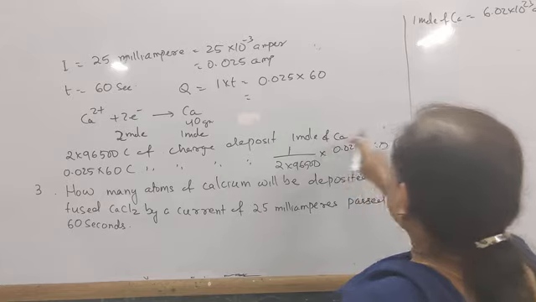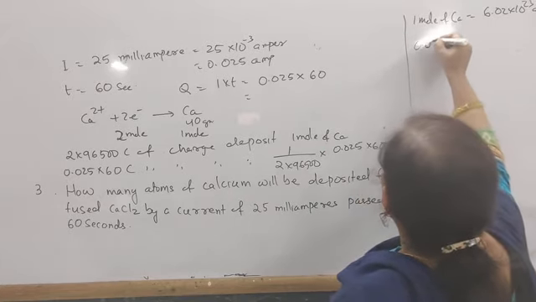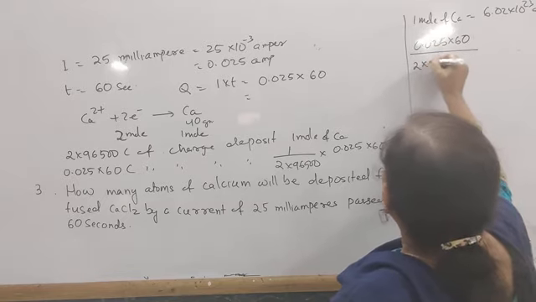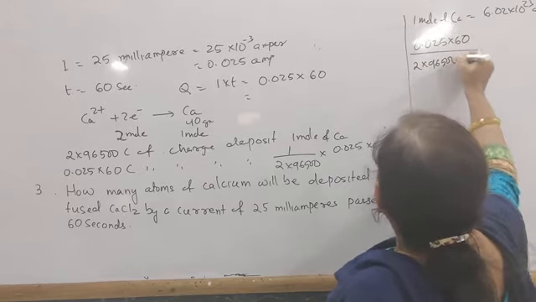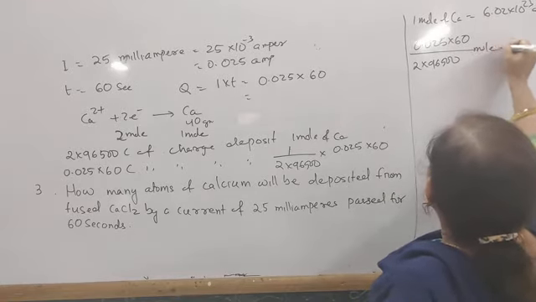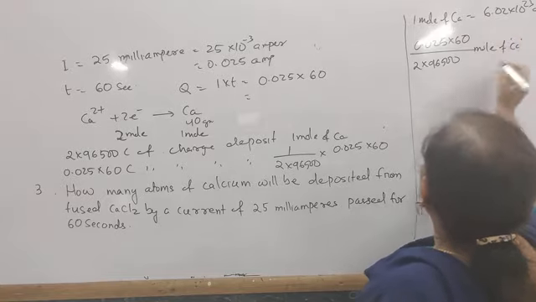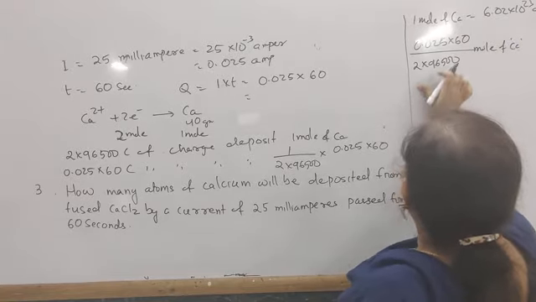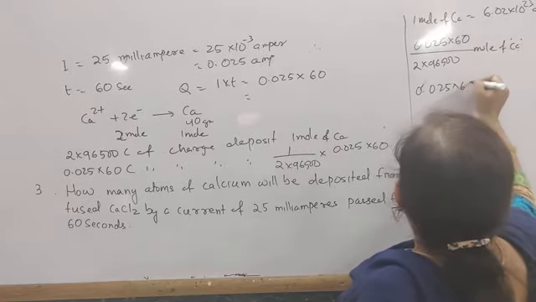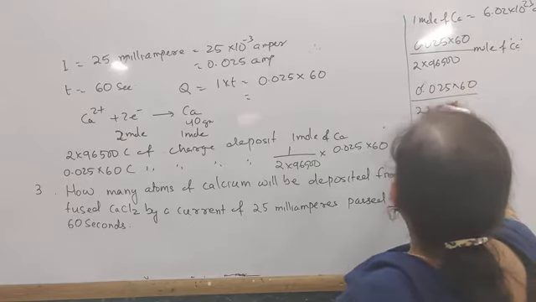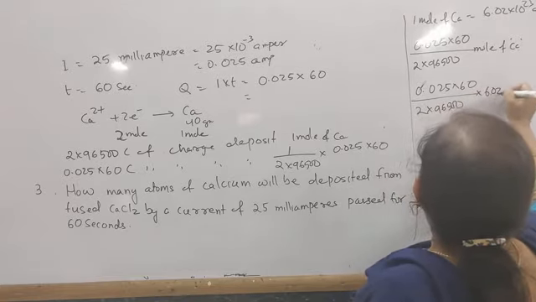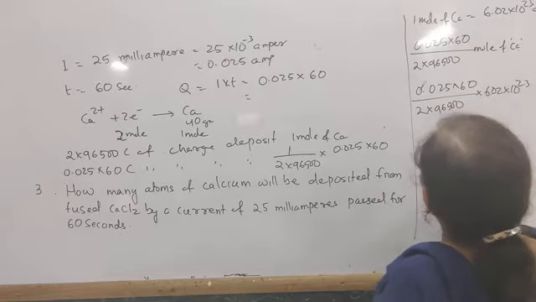Then this much number of moles, 0.025 into 60 by 2 into 96,500 mole of calcium, multiplied by 6.02 × 10 to the power 23.